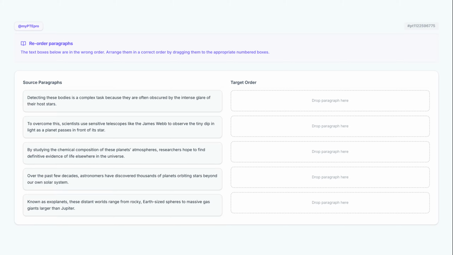Welcome back, everyone. Mastering the reorder paragraph section is all about spotting the subtle breadcrumbs left by the author. Today, I'll show you how to decode logical sequences and connect ideas like a pro to maximize your PTE reading score. Let's dive into how we can transform a jumbled mess of sentences into a perfectly structured narrative.